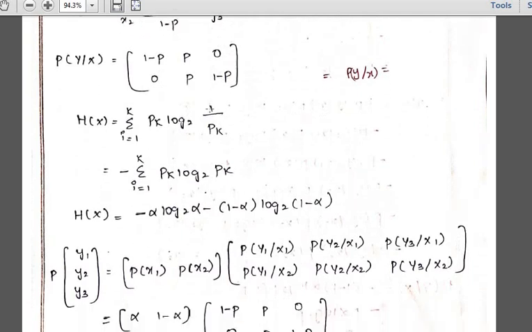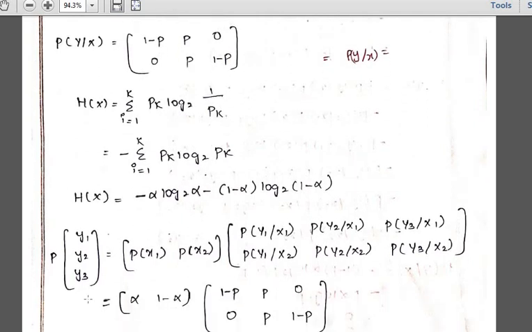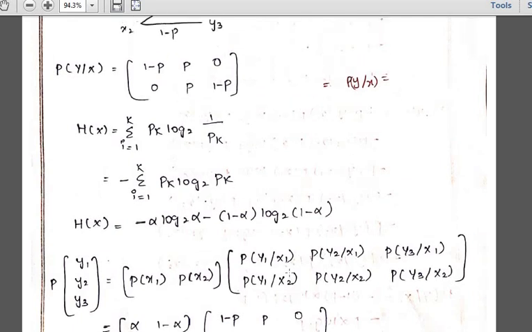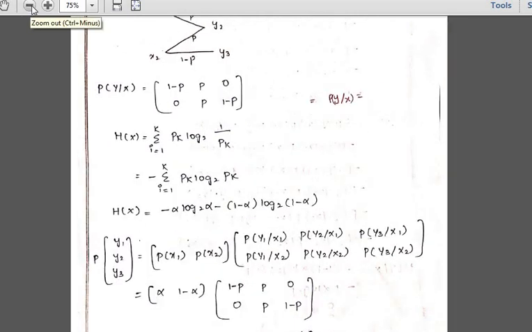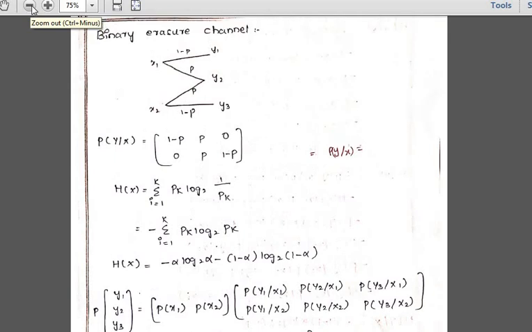So to find the outputs p of y1, y2 and y3, that equals p of x1, x2, the inputs that we have got, into p of y1 by x1. I'll make it a bit smaller so it will be visible. Is it clear? I have zoomed in to show the figure along with this. So p of y1 divided by x1, you already know, because when I apply x1 as an input, I obtain y1 as output.